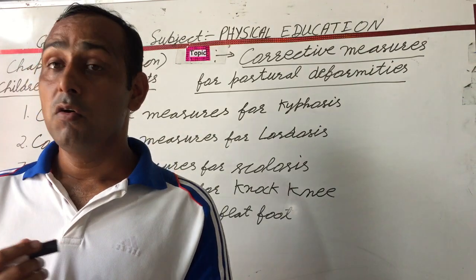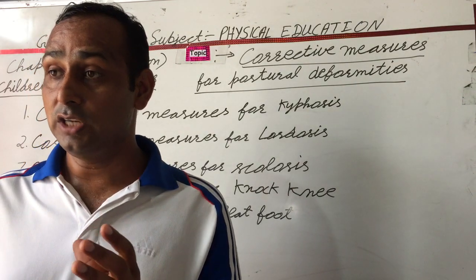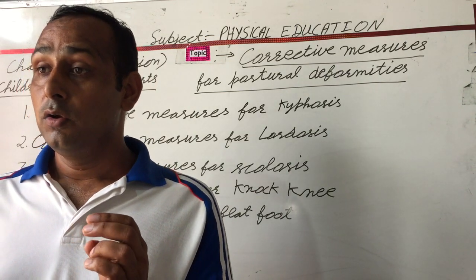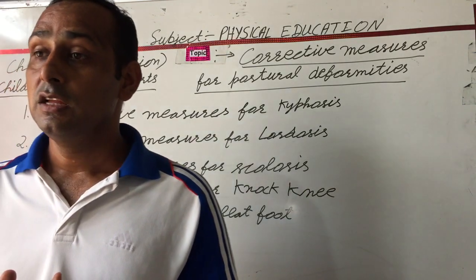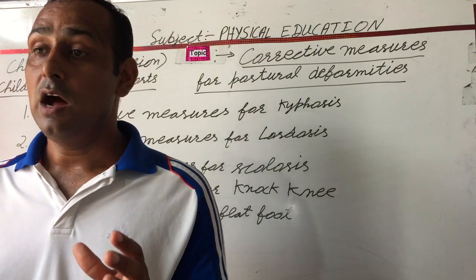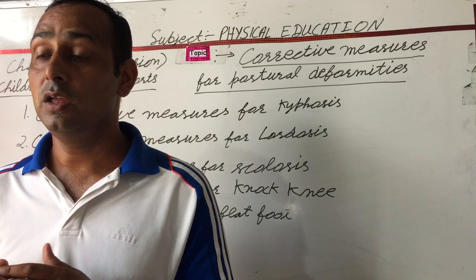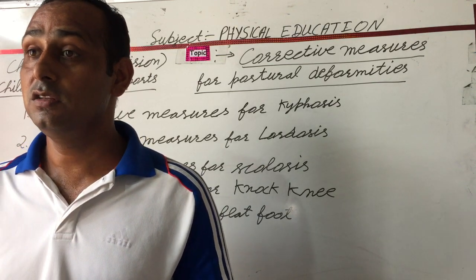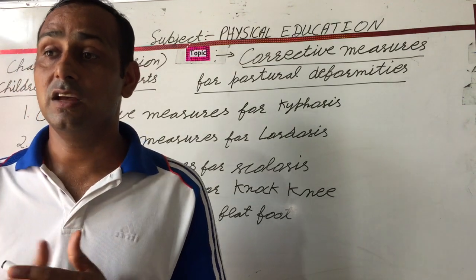Next is walking with bare feet over the sand. Next is running barefoot over a clean surface. Next is jumping on toes regularly. After this, perform rope skipping regularly. Next is walking on the toes. These are especially the corrective measures for flat feet.